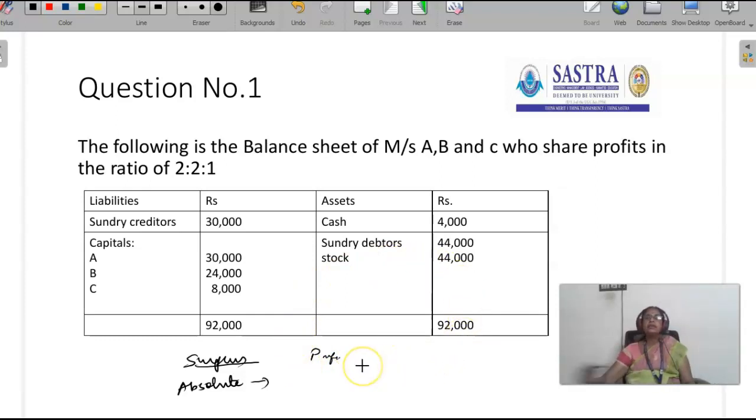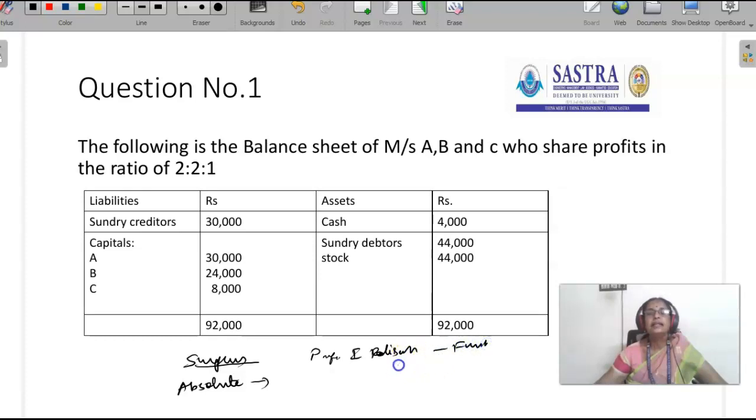Then let's see what the maximum loss method is. Under this method, it is assumed that at each stage of realization of assets, the remaining unrealized assets are considered worthless. As I already told, it is not possible for the firm to sell its assets immediately. So in the first realization, it may sell its furniture. In the second realization, the land and building may be sold. In the third realization, machinery may be sold. So in the first realization, they sold furniture.